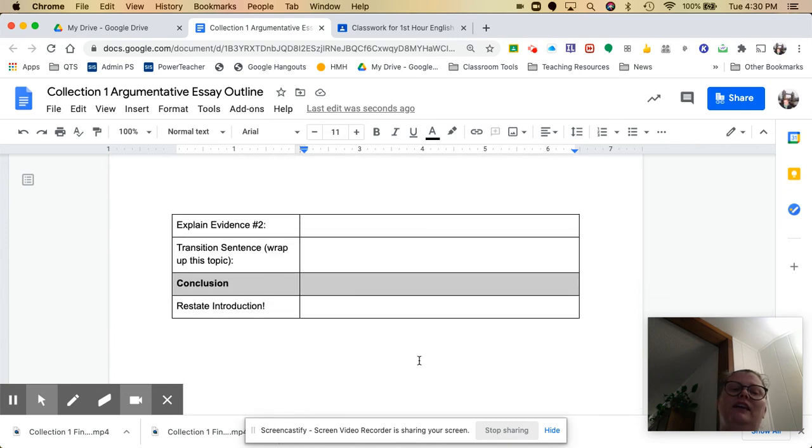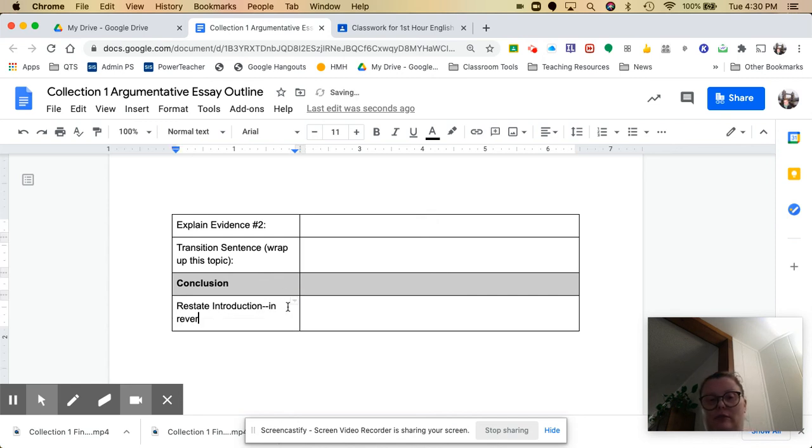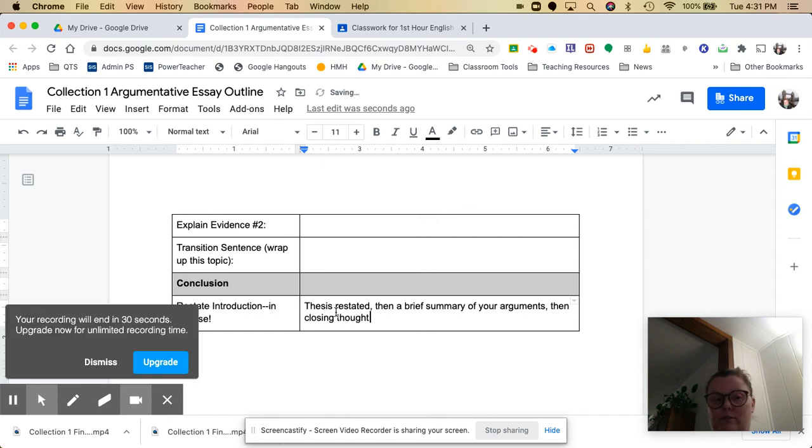Okay, and then finally, the conclusion. Now, the conclusion, you're going to restate the introduction in reverse. Okay, essentially, instead of starting with a hook, going through a summary of things and then a thesis, you're going to start with the thesis, restated. Okay, so different words. Then a brief summary of your arguments. Then a closing thought. Okay?